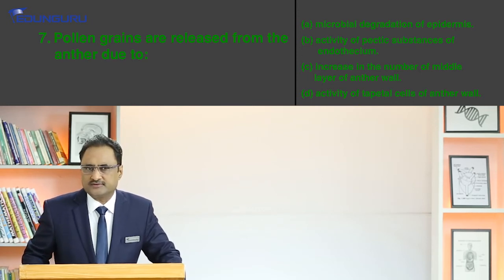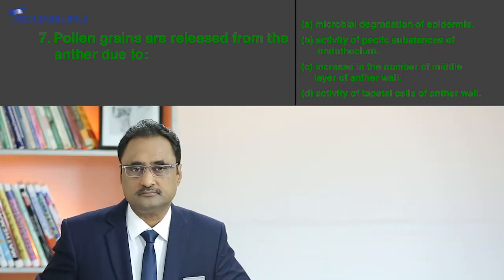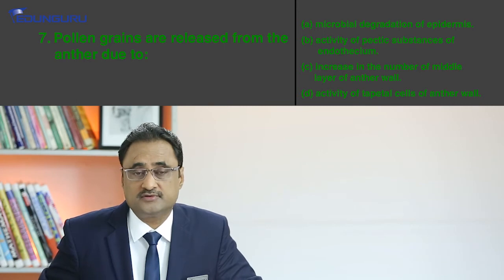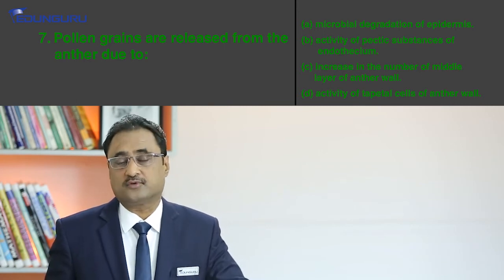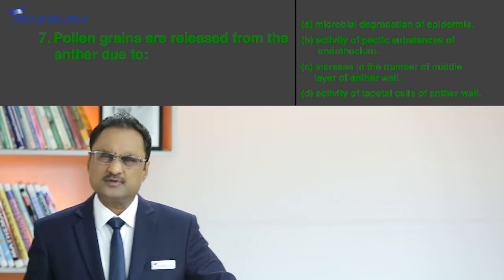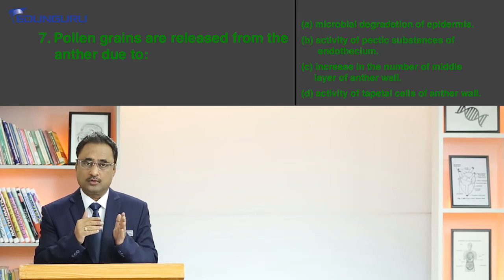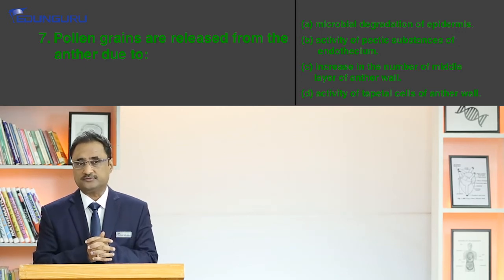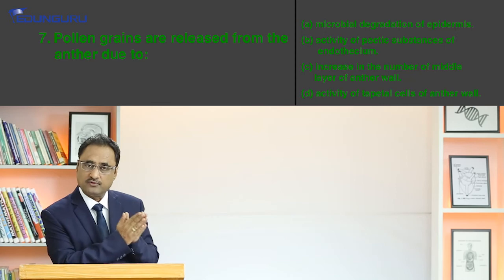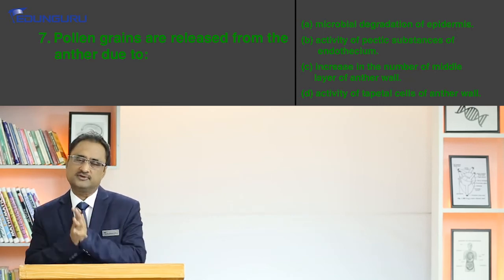The question is simple. It is asking about how pollen grains are released. What could be the methodology for the release of pollen grains from the anther? In one of the previous questions we have discussed that the anther is enclosed by a covering or wall that consists of 4 layers, right? Epidermis, followed by endothecium, followed by middle layer, followed by tapetum. This we have already discussed.